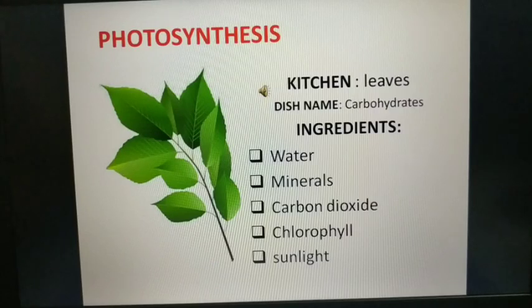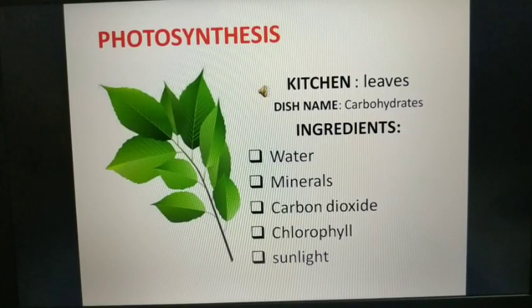So where is the kitchen of the plant? It is in the leaves. And students, all the action happens in the leaf. Food is prepared in the leaves of every plant. Plants are actually making carbohydrates. If you don't know what carbohydrates are, students, carbohydrate is basically a form of glucose.